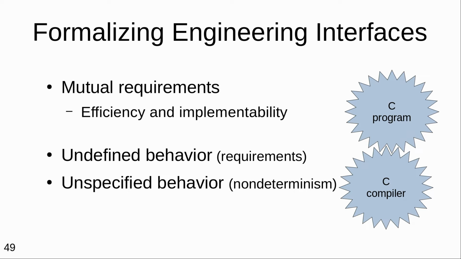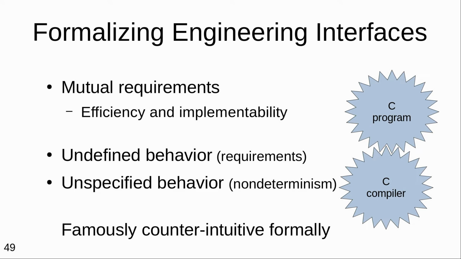In the language of formal methods, the challenges are about unspecified behavior and undefined behavior. These are different concepts. I will show what they mean in the example of simple C constructs on the next slide. But it is famous that these things are challenging to formalize in a satisfying manner. There are very precise formalisms that are very hard to work with, and limiting formalisms that then sometimes are accompanied with advice to not do anything that falls outside of those limiting formalisms.